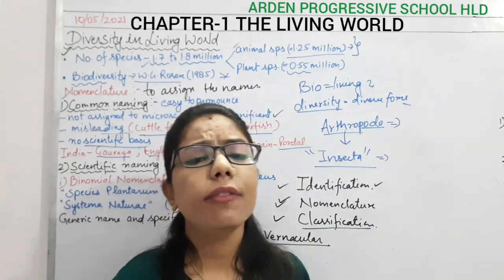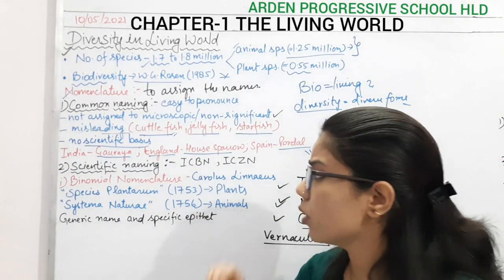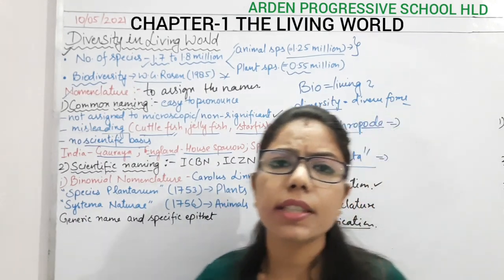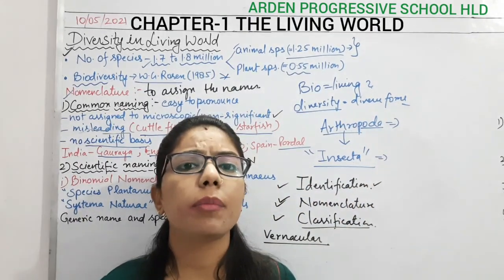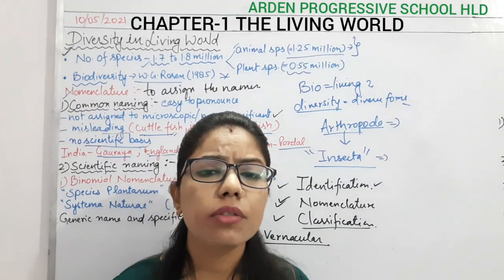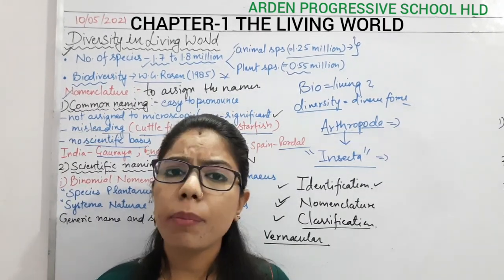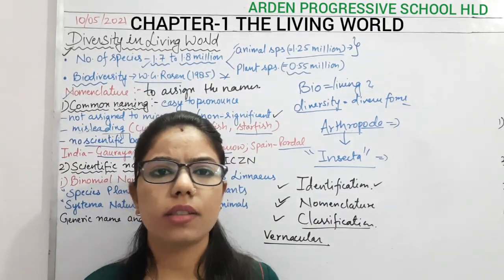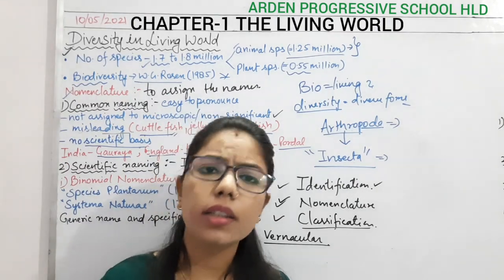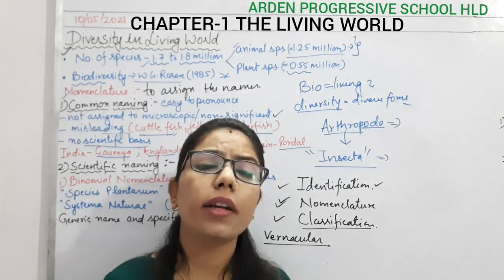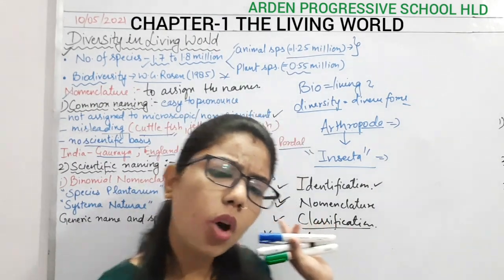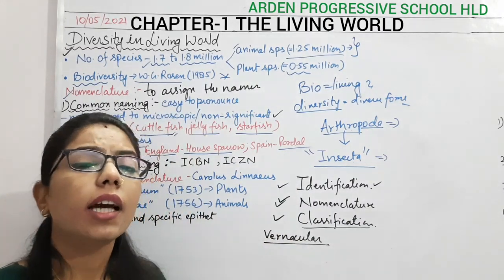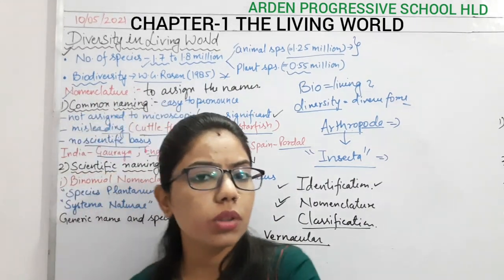Okay, now if any scientist has to study any organism, what will happen if they sit at the global level? If there is any meeting or conference at the global level, what will happen? All the scientists will bring their common names, and they will start discussing. So it will be difficult for the people of other countries to understand, because they don't know about the common naming of each and every country. So what is the requirement? We have to assign one name so that it can be used globally.